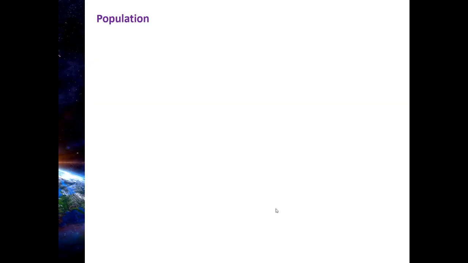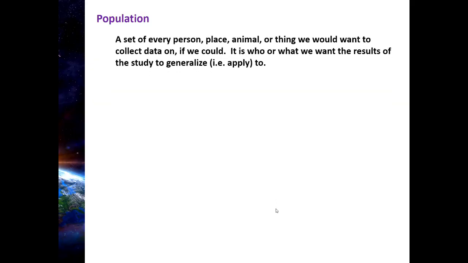Let's talk about population first. With a definition, a population is a set of every person, place, animal, or thing, whatever it is we're studying. All right, so every person, place, animal, or thing we would want to collect data on if we could. It is who or what we want the results of the study to generalize to. That means apply to.